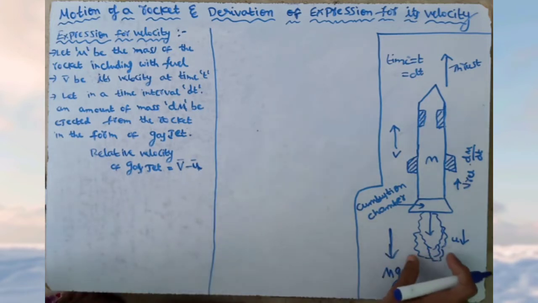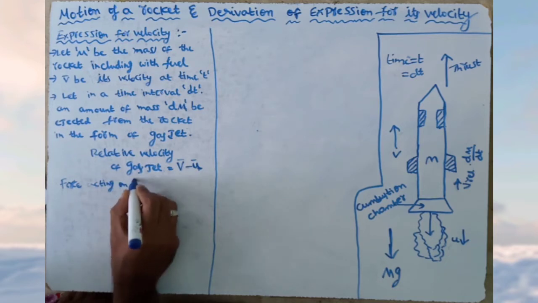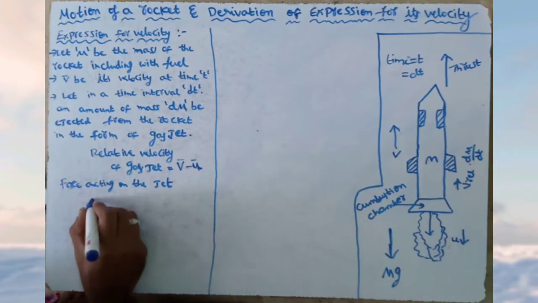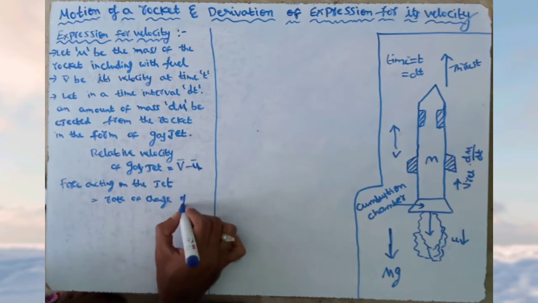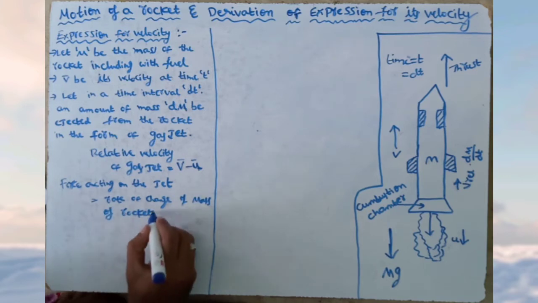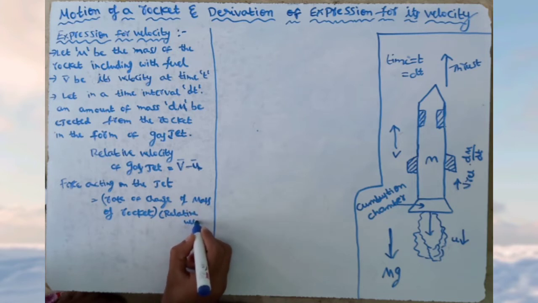Now the force acting on the jet is equal to the rate of change of mass of the rocket into the relative velocity.